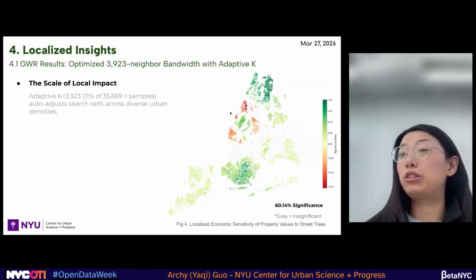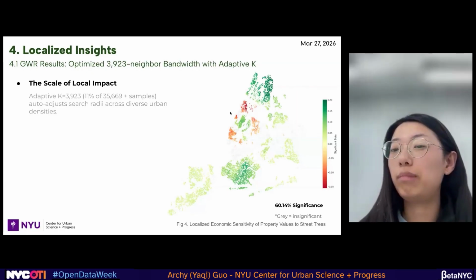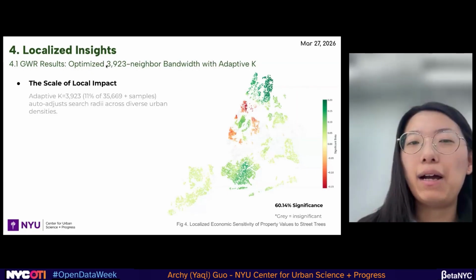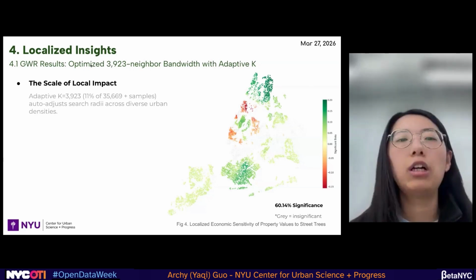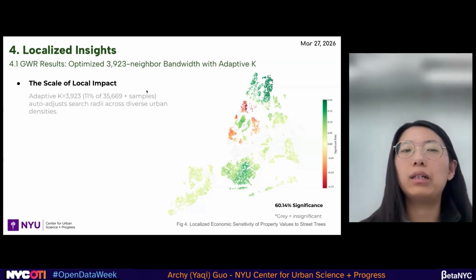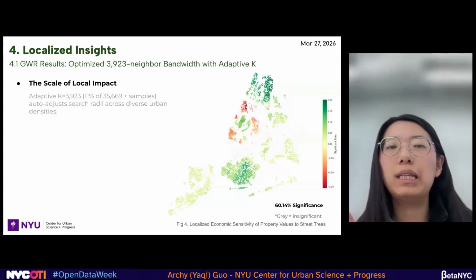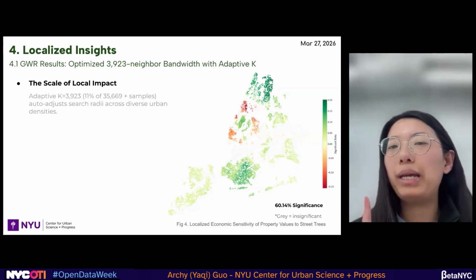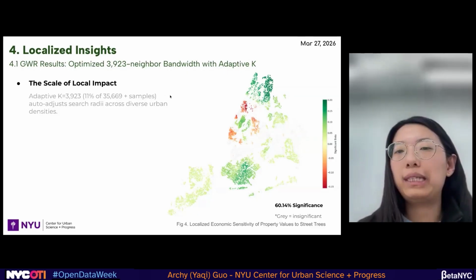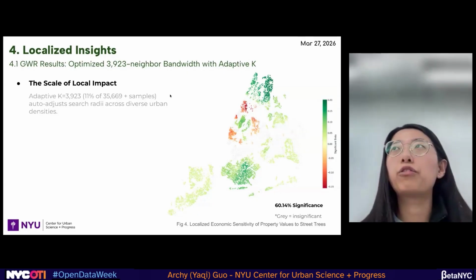Before we dive into the actual numbers, we have some parameters to introduce here. Before we run the geographically weighted regression, we need a parameter named the bandwidth. For the bandwidth here, we choose the adaptive K. The K means the number of your neighbors.